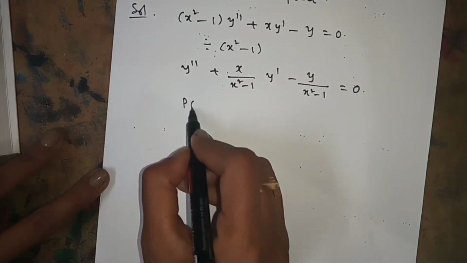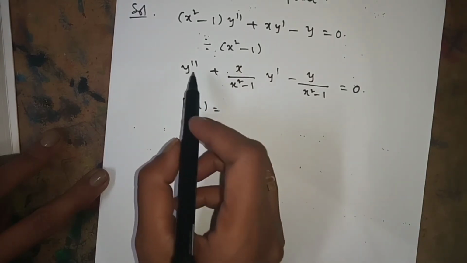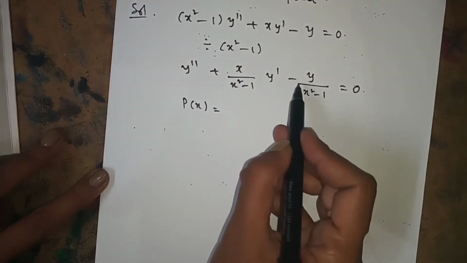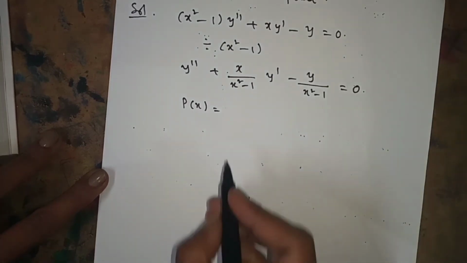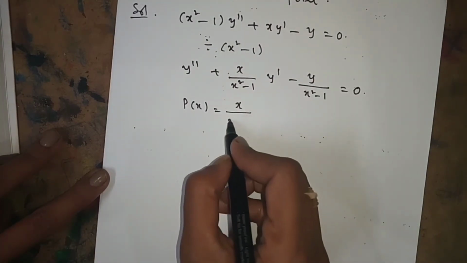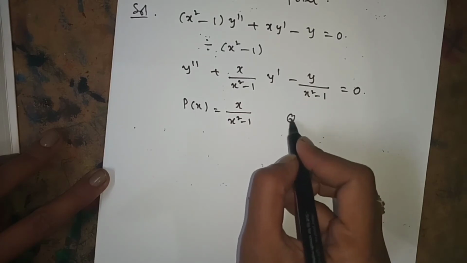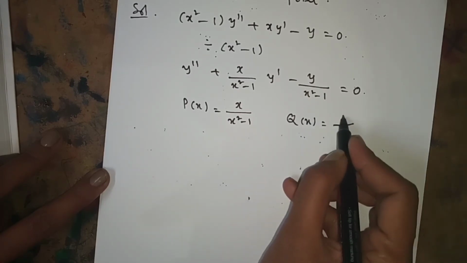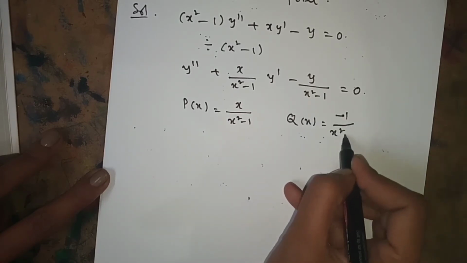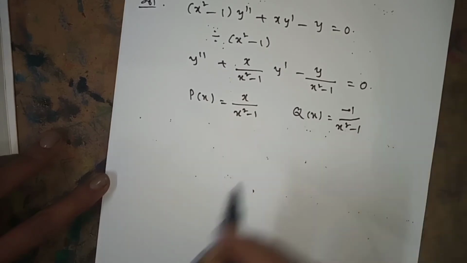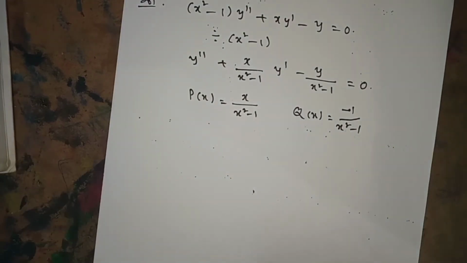Now how much is P(x)? This is in the form y'' + P(x)y' − Q(x)y. P(x) is equal to x/(x² − 1). Q(x) is equal to 1/(x² − 1). P(x) and Q(x) we have found like this.